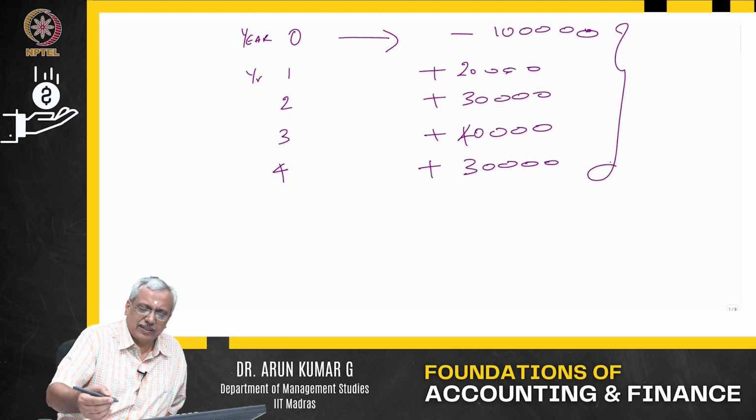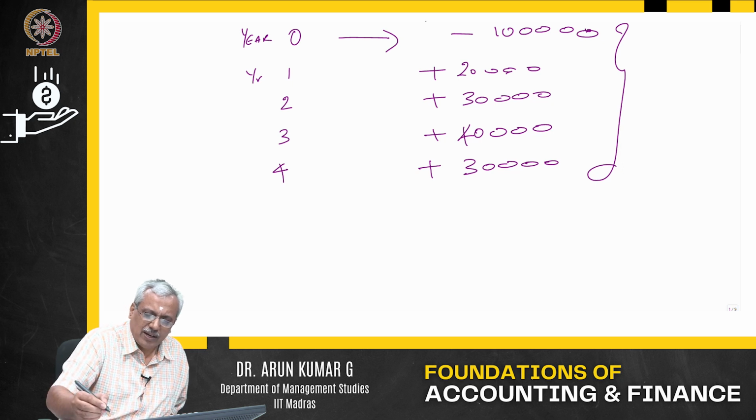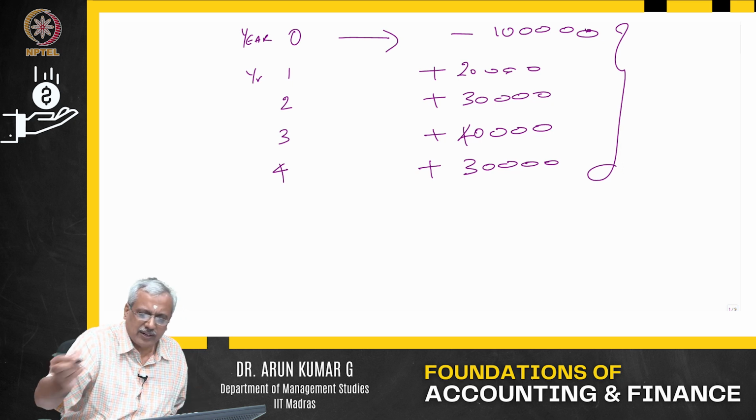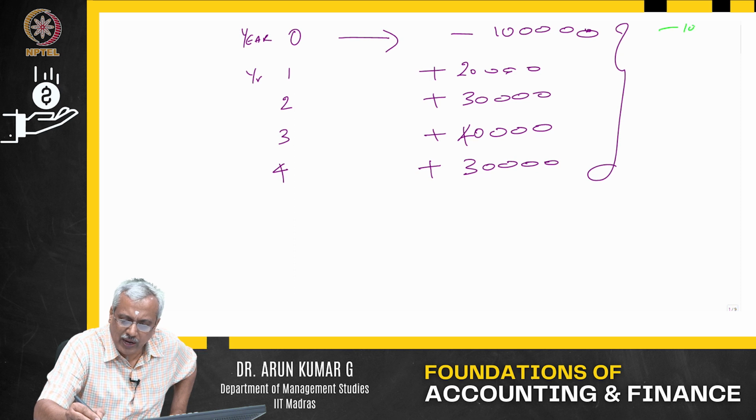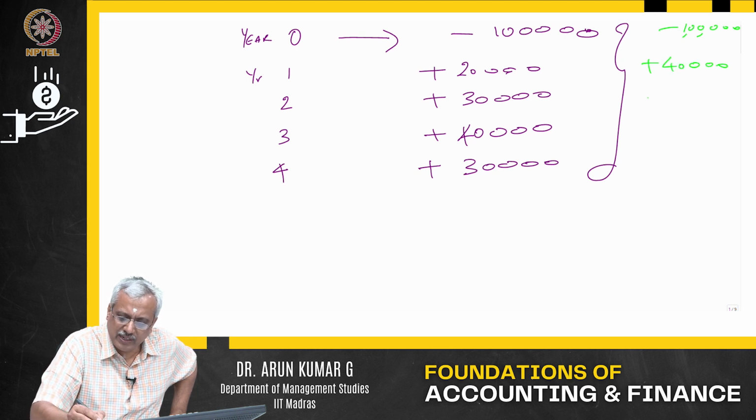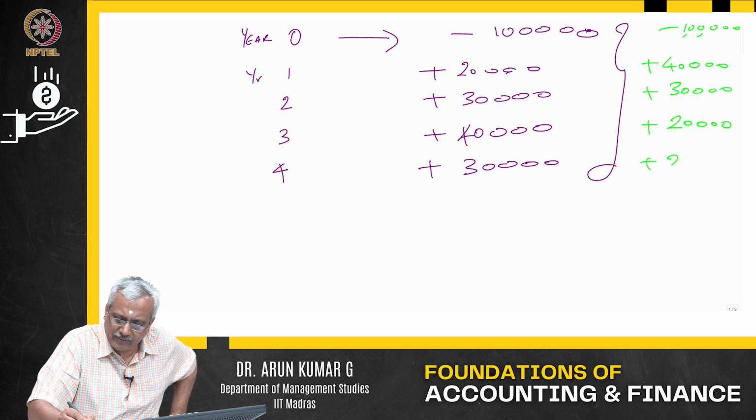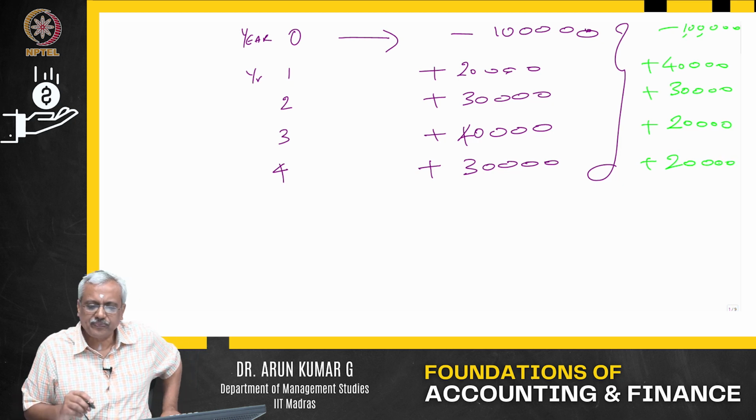You have another project. This is option 1. Let me use another color for option 2. In option 2, you have the same 1 lakh cash outflow, but I have a different cash flow stream. The cash flow stream is 40,000 in the first year, 30,000 in the second year, 20,000 in the third year, and then 20,000 in the fourth year.